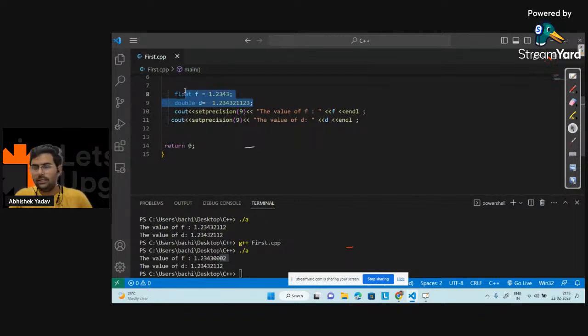Abhishek, is it clear? Yes or no? Garbage value can be any random value. You want a particular output, you are not getting that output, you are getting some random output, that will be the garbage value. This set precision is built in such a way that it is taking control of the byte flow here.